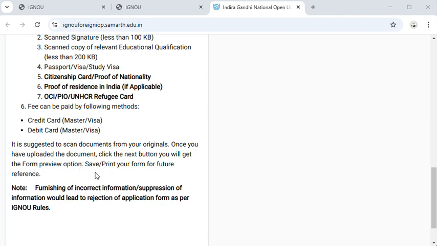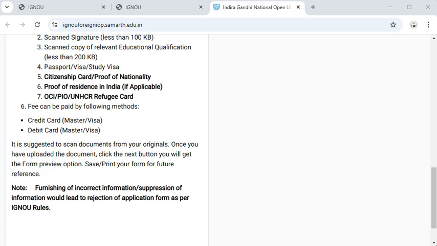Once you have uploaded the documents, click the next button. You will get the form preview; save and print your form for further reference. Your form will be rejected if you have uploaded duplicate copies of the documentation. You must submit scanned copies of the original documents, which you can upload in PDF format or in KB size as per your convenience.